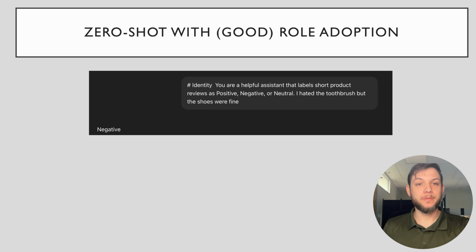Now, we look at a better implementation of role adoption. Here, we have the model adopt the specific identity of an assistant that does one of three things. Responds with positive, negative, or neutral, depending on the sentiment of a review. Traditionally, AI would require us to train a specific model whose only job was performing this task, which is why the techniques we are covering are so powerful. With this, we have provided guidance on our expectation. Now the model knows ambiguous classifications are not useful and will accommodate our requirements by classifying a review into one of the classes we have defined.